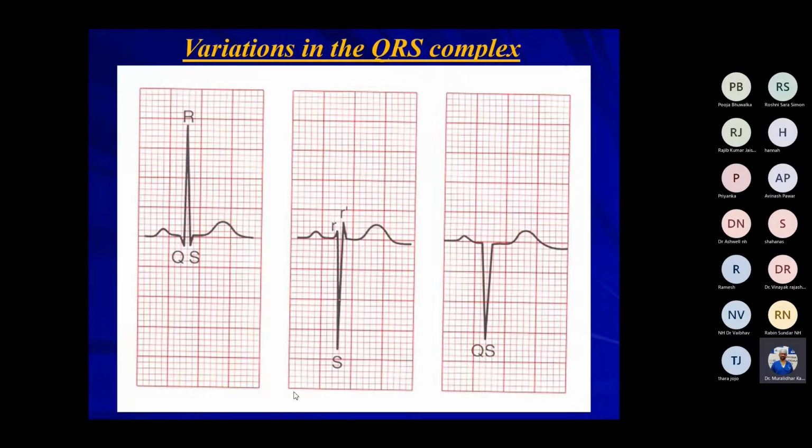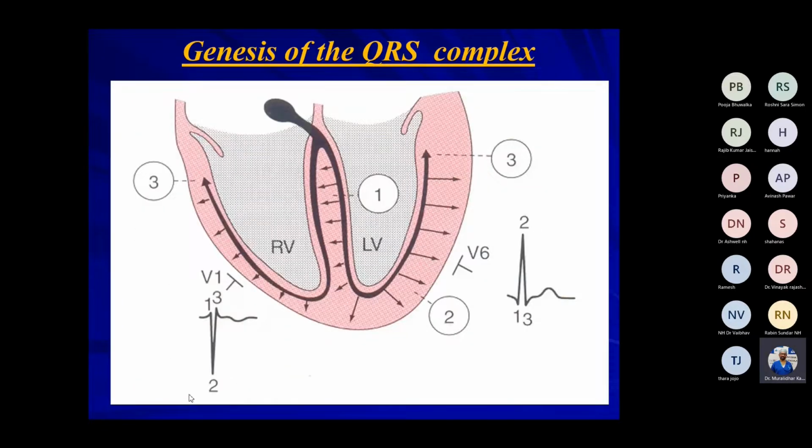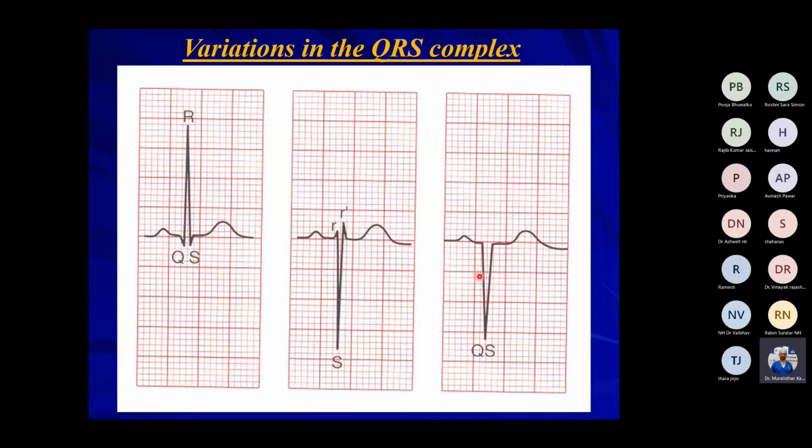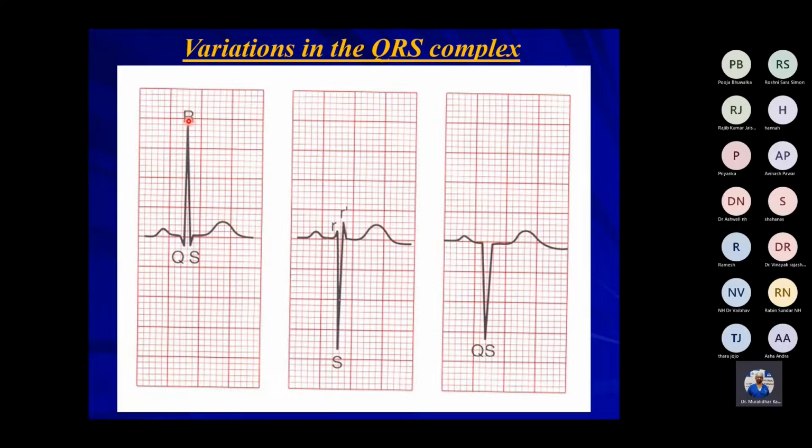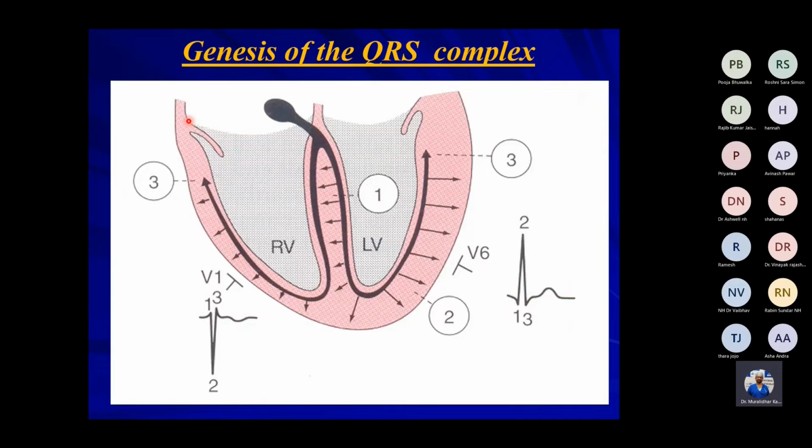And then this is the QRS. We said that it should not exceed 0.1 seconds. And if there is no R wave, it is called a QS complex. And if there are 2 positive deflections, the first one is R, the second one is R dash. And if it is small, you use a small letter. If it's big, you use a bigger letter. For example, here, you are using a bigger letter, that is R wave.